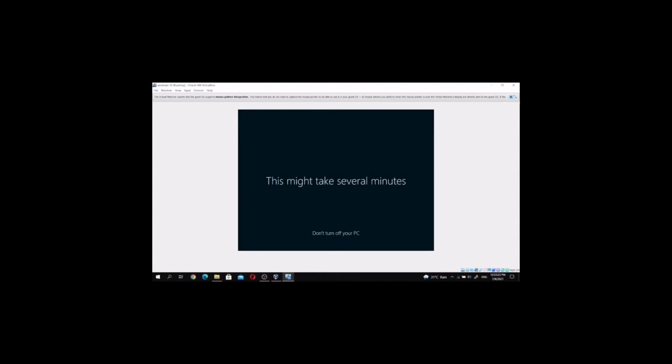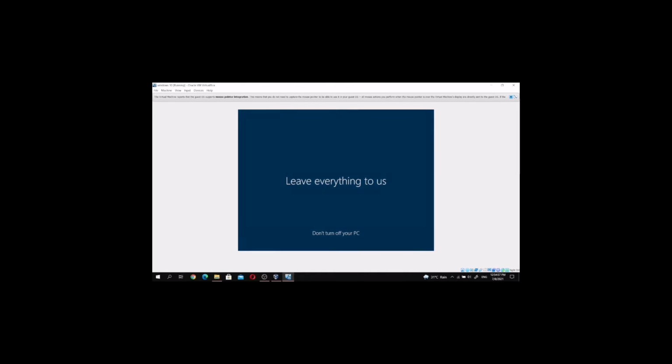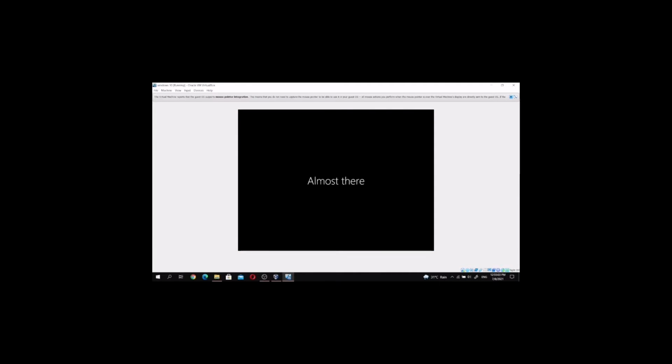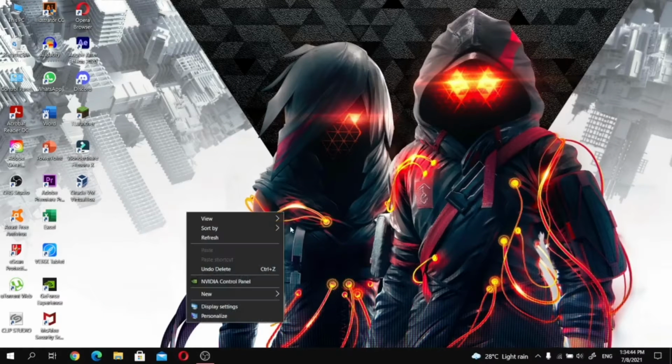We already finished the setup for Windows 10, and now we wait for the interface of Windows 10. This is the interface for the Windows 10 operating system. So we move to how to change the background.